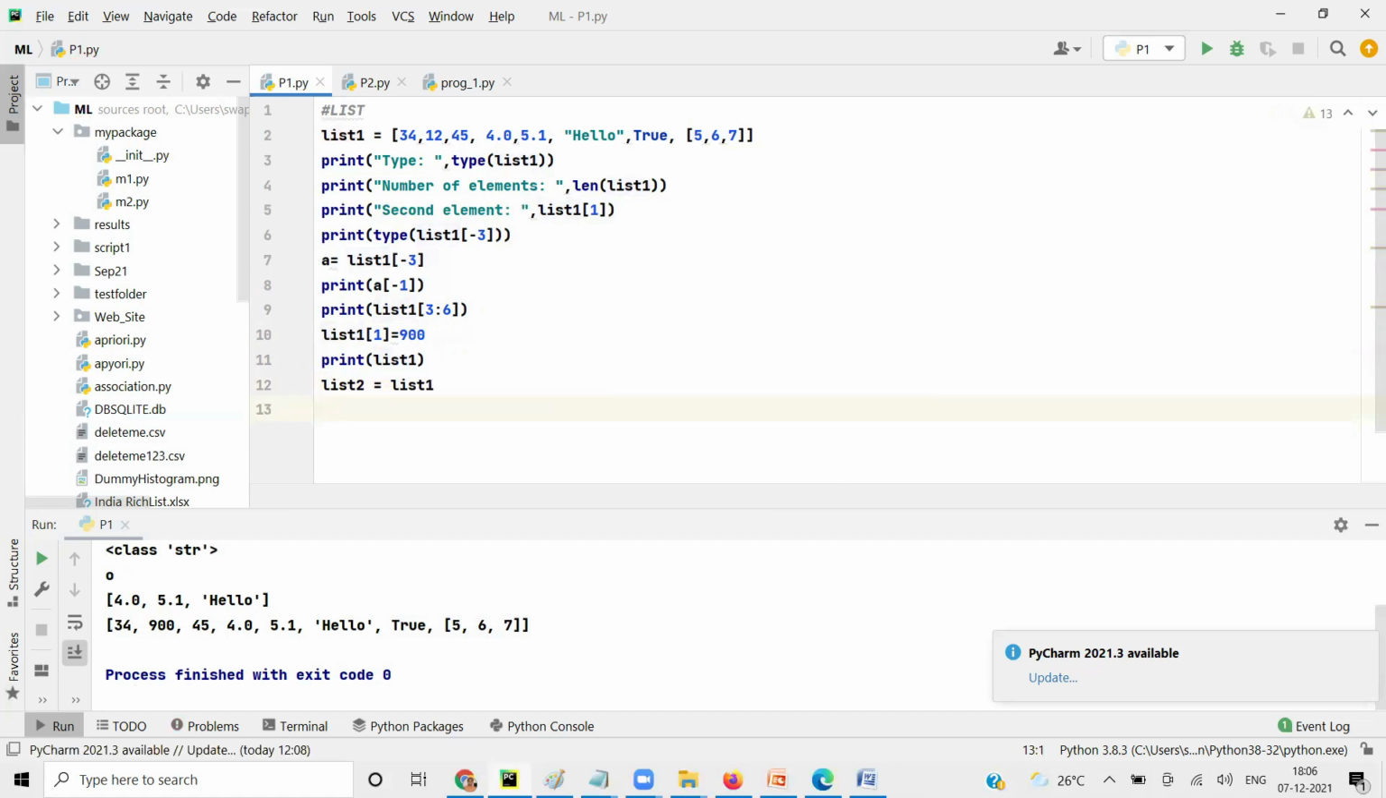Okay, for that let's learn one first inbuilt function of list, which is append. I want to add an element to an existing list. The list is 34, 12, etc. I want to add an element at the end. So append is a function which will add the element at the end automatically.